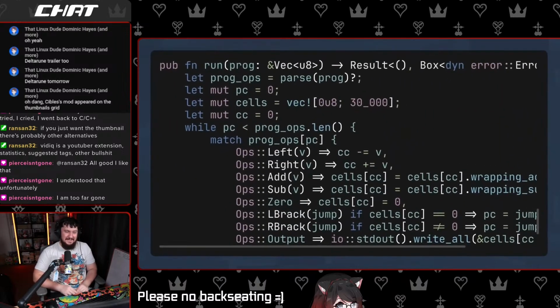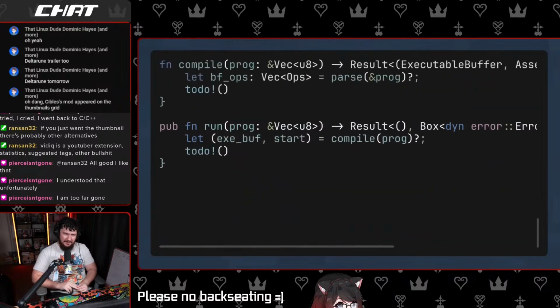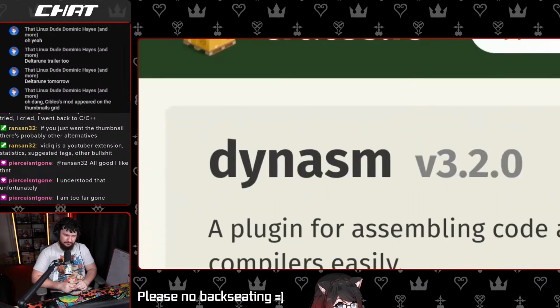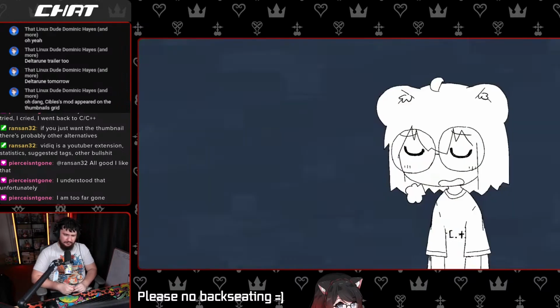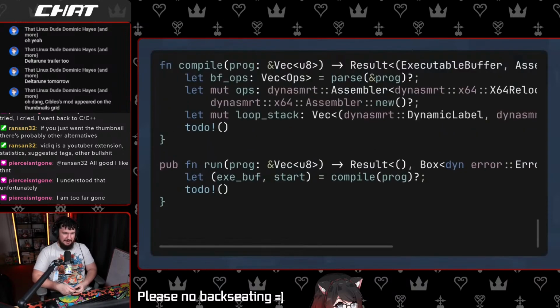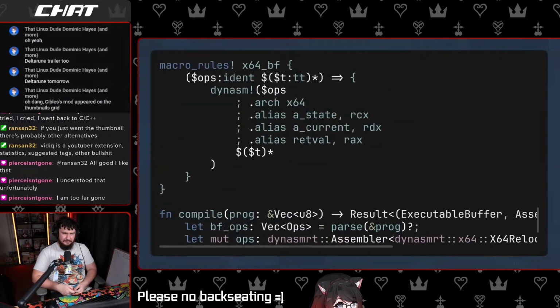To implement it, instead of interpreting the program directly after parsing, we need to add a step to compile the parsed value into actual machine code. For this project, I will be using Cranelift for CodeGen, because I don't want raw dog bits and bytes, and also CISC sucks. Too much work! And now we can write some boilerplates. And more boilerplates. These three registers are not chosen at random though.